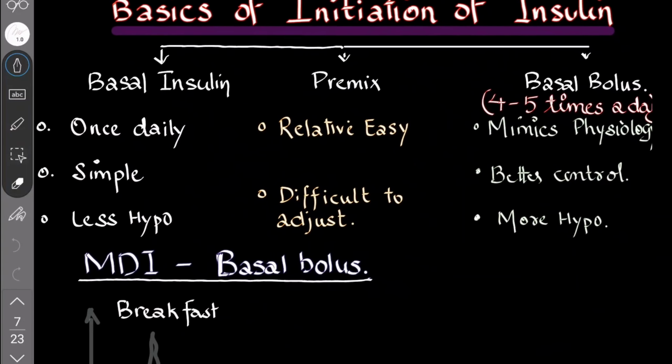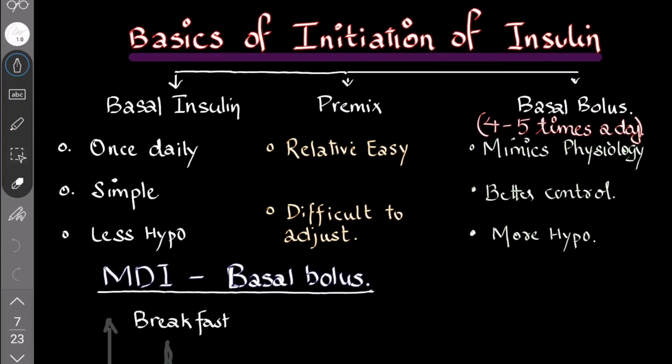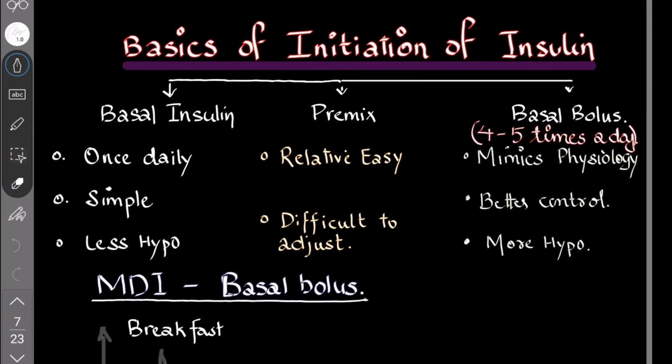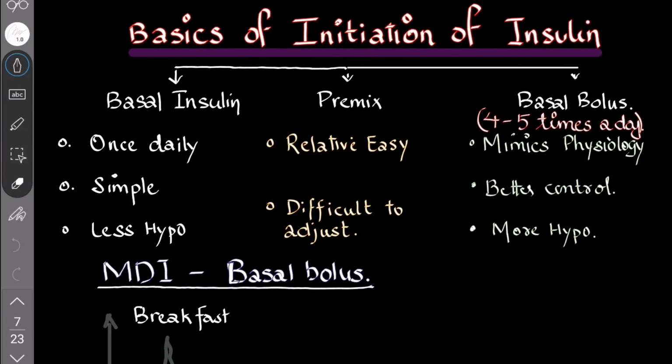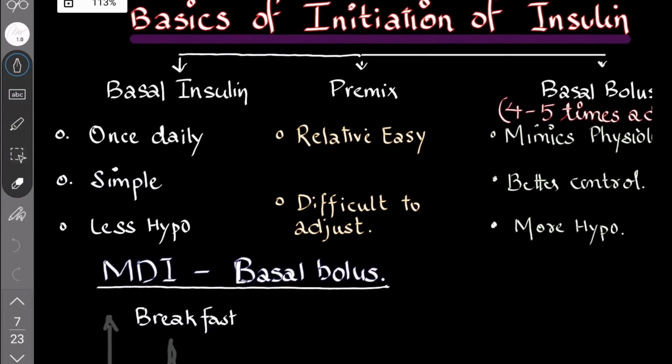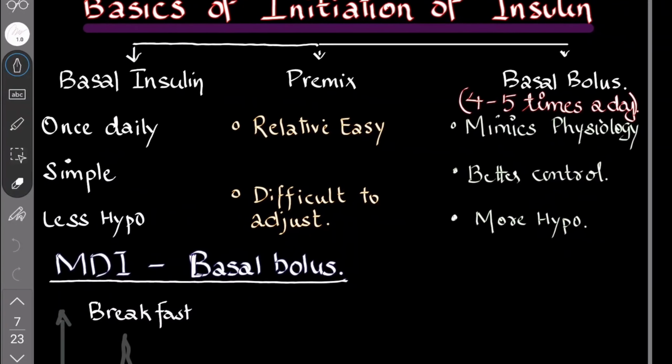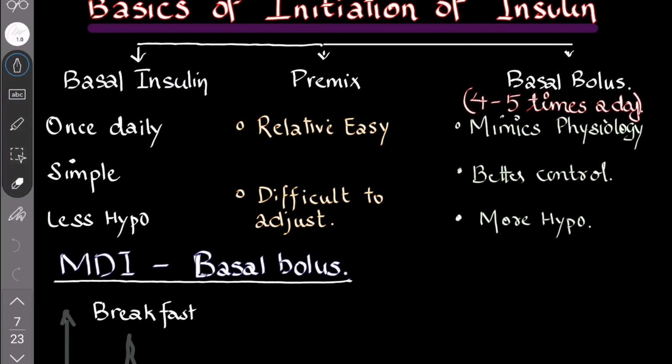So now comes the basics of initiation of insulin. This is the topic that we are starting with. This is an important topic. Come to the important guidelines. Okay. So what we'll do is we have three types of regimens. First one is basal insulin. Second one is premix insulin. And third one is basal bolus regimen.